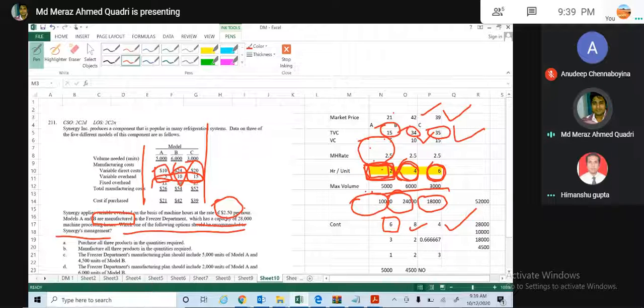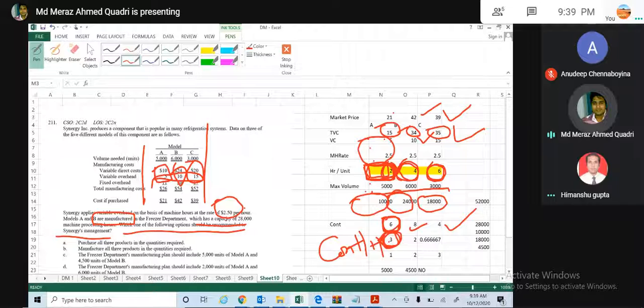I wanted to know contribution per hour. So to know contribution per hour, what should I do? I know that 1 unit requires 2 hours. So I am earning the contribution of 6 by doing 2 hours of work. So per unit in 1 hour, I will earn the contribution of 3 if I work for 1 hour.